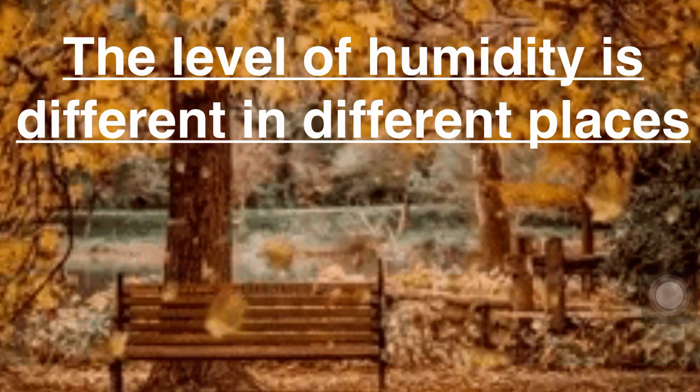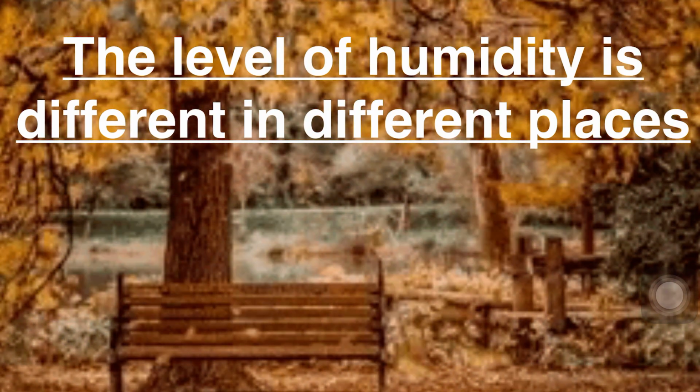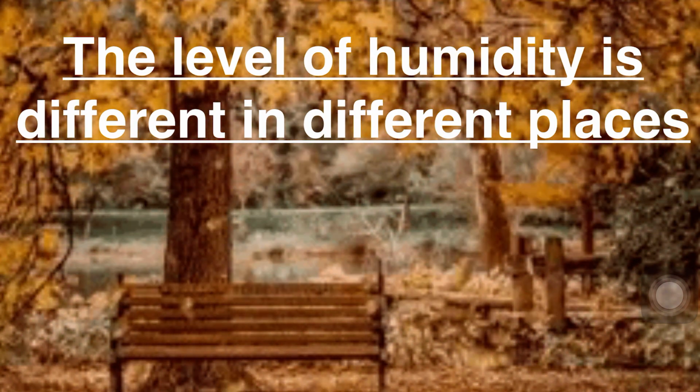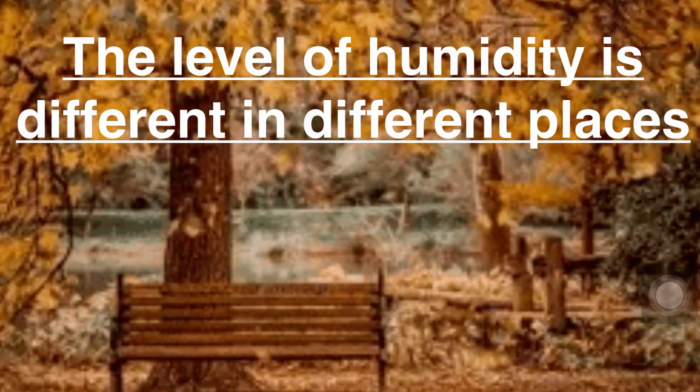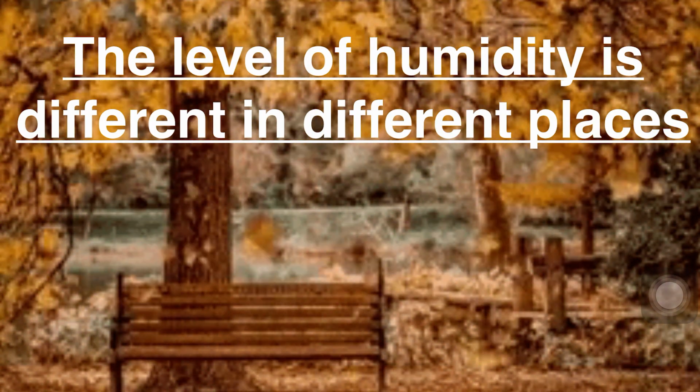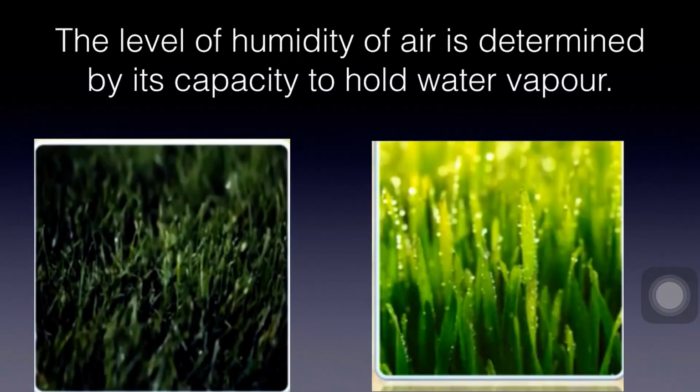The level of humidity is different in different places. Similarly, the humidity levels also change from time to time during the period of a single day. The level of humidity of air is determined by its capacity to hold water vapor.